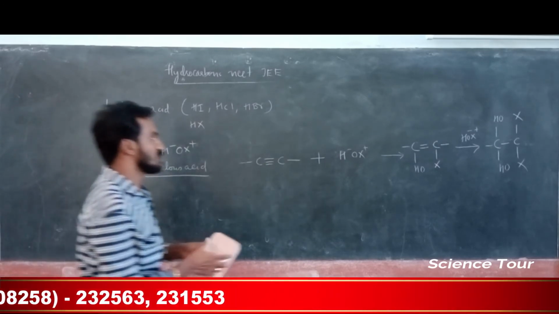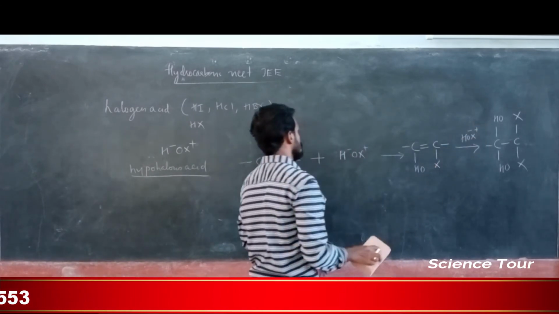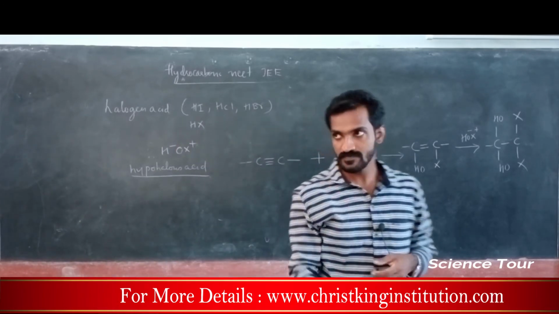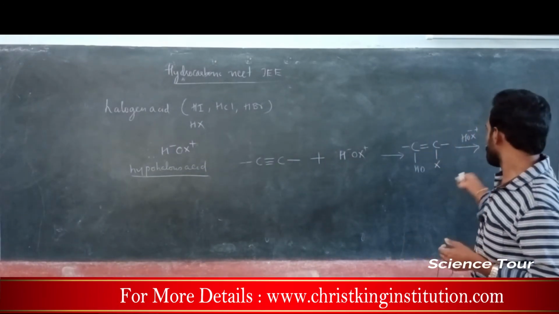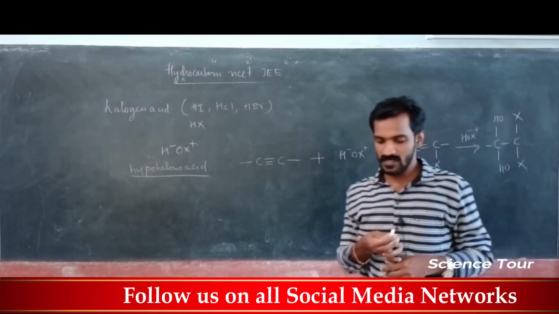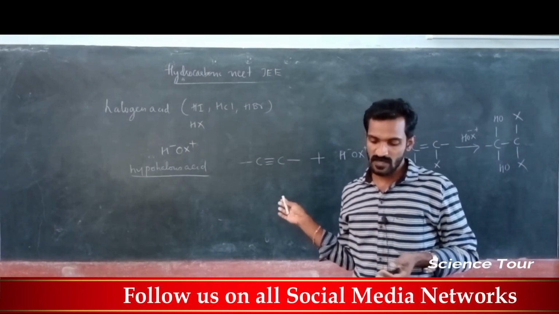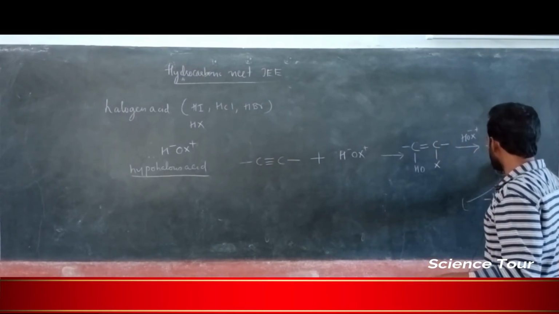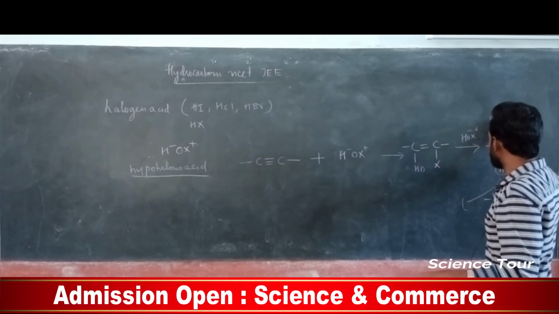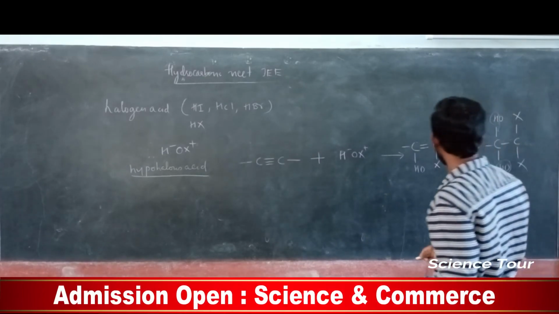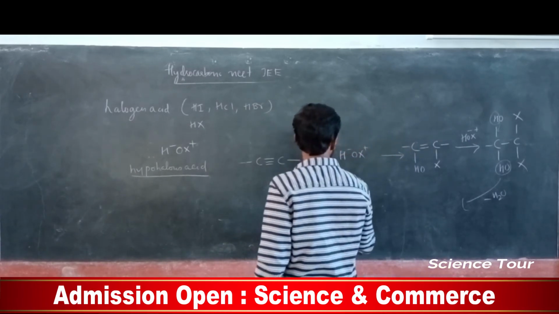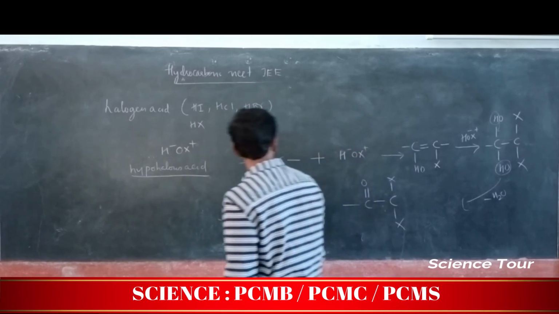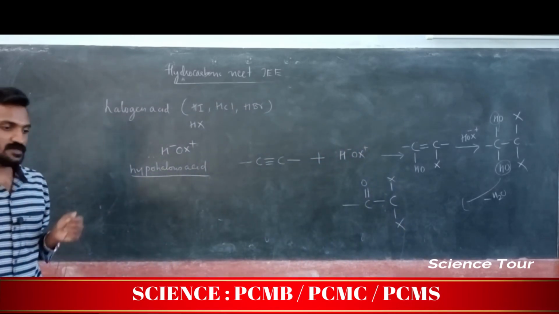Please note this down while writing, don't make a mistake. It is HOX plus, correct. So this also gives the same product we discussed, but if you remove water from this, what does it give? Water means HO is removed along with one of the H, so one bond breaks and it forms a double bond. This is the product if you remove water.